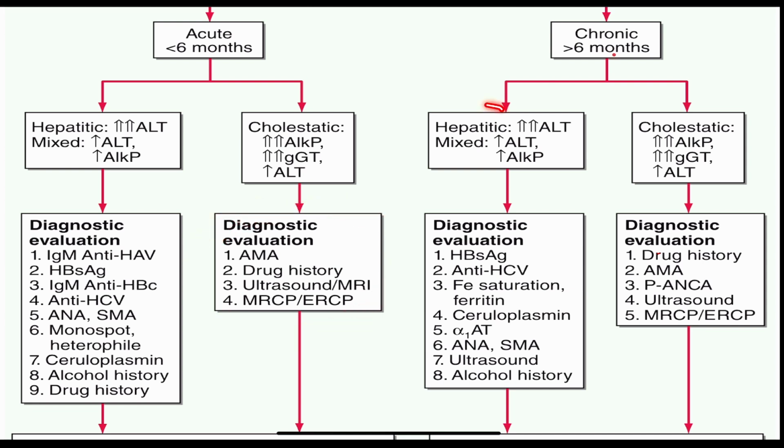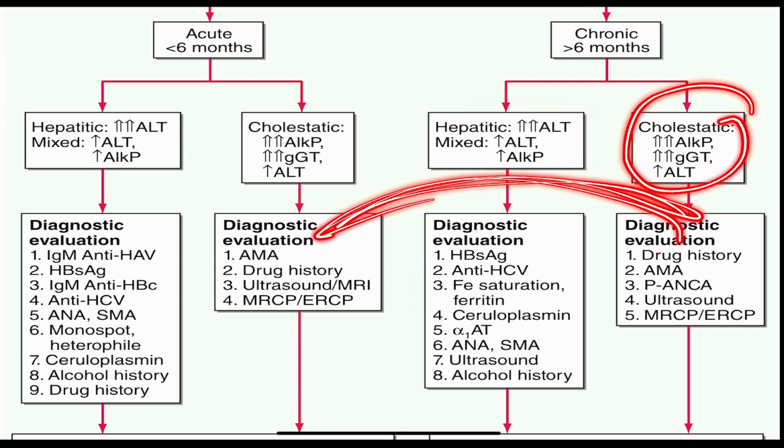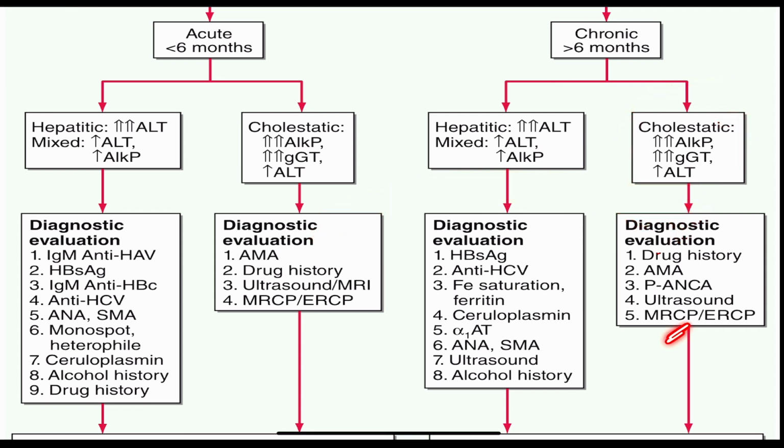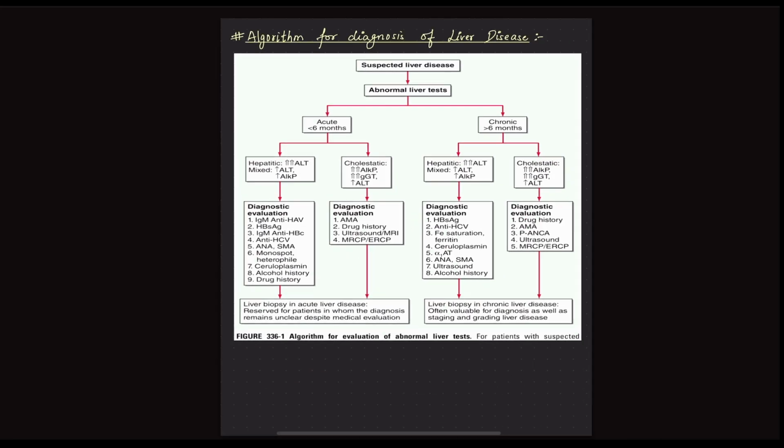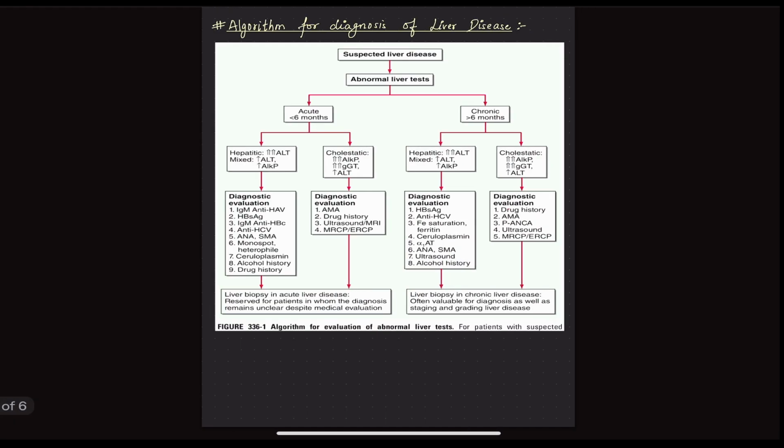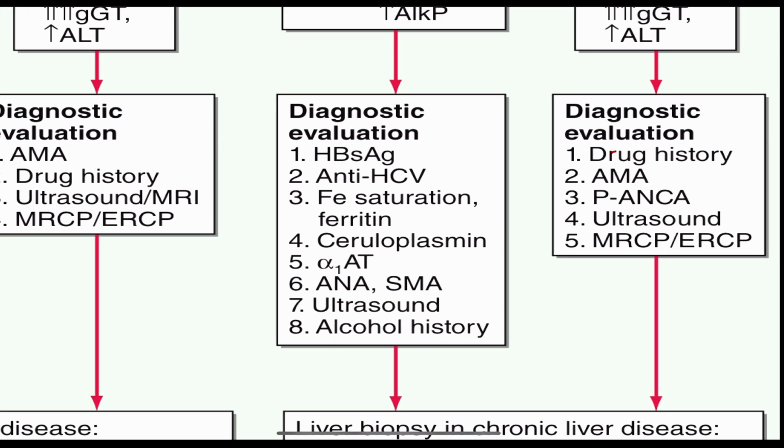Similarly, for chronic hepatocellular and mixed, same panel. Cholestasis, same panel, right? A very few differences, but almost the same panel. Only we do P-ANCA in this. P-ANCA is basically for, let me see, primary sclerosing cholangitis, right?